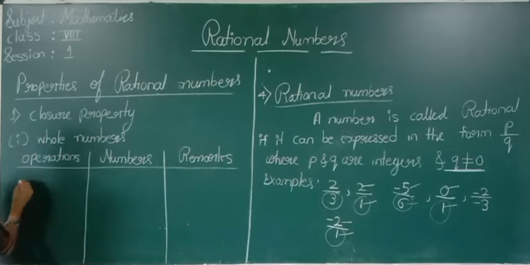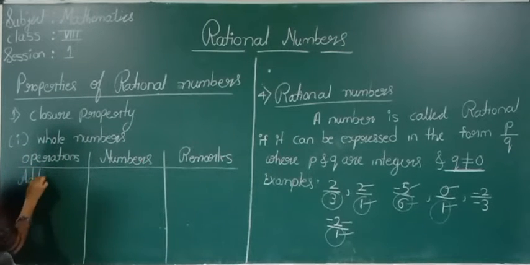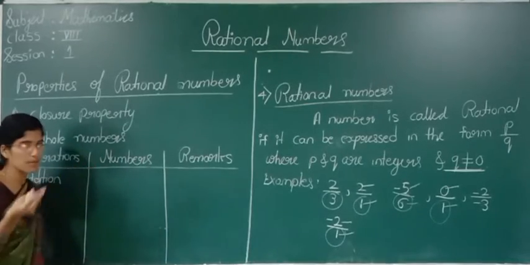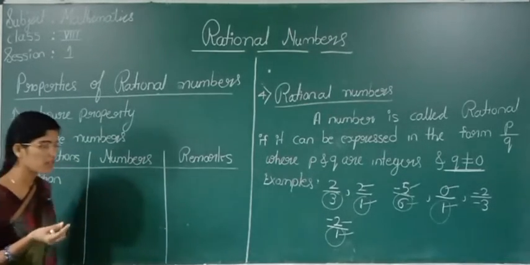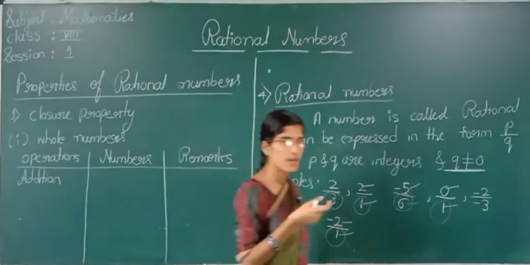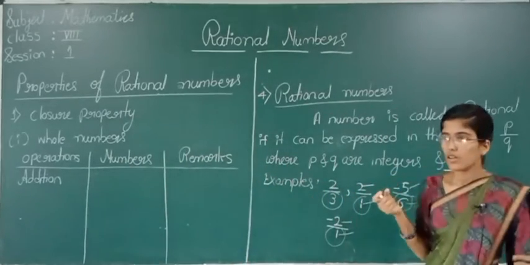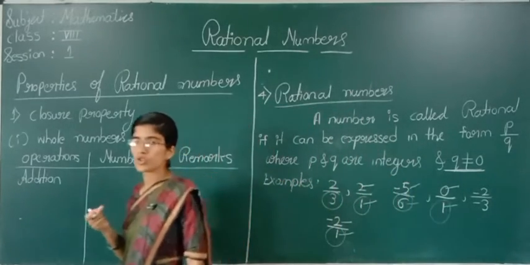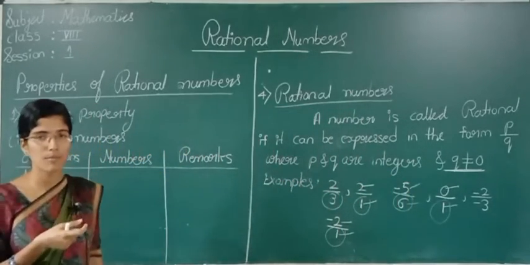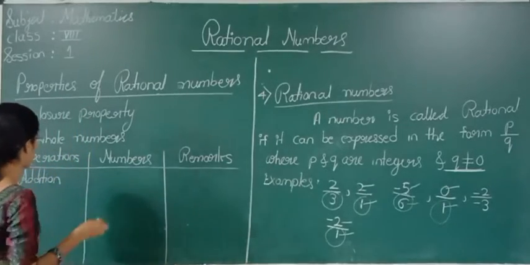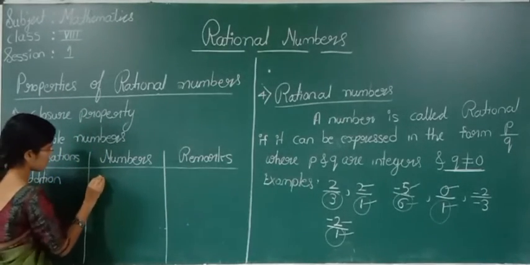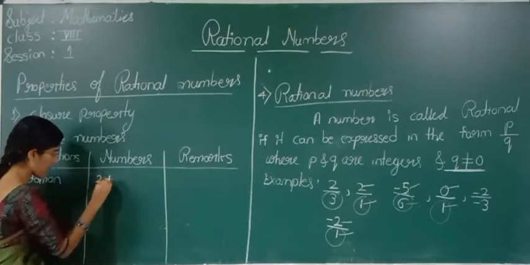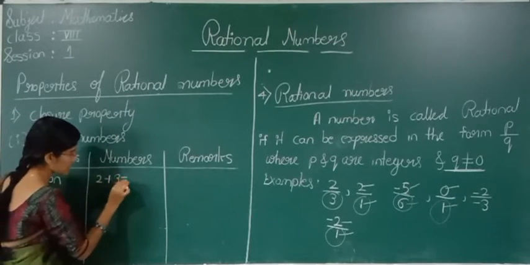Now see, first we will do addition. We will take the operation addition. If I take two whole numbers, what is the closure property? If you take two whole numbers and apply an operation, again the sum should be a whole number, right? Now see, I will take two whole numbers. 2 is a whole number. I will apply the operation addition. 2 plus 3 is nothing but 5.